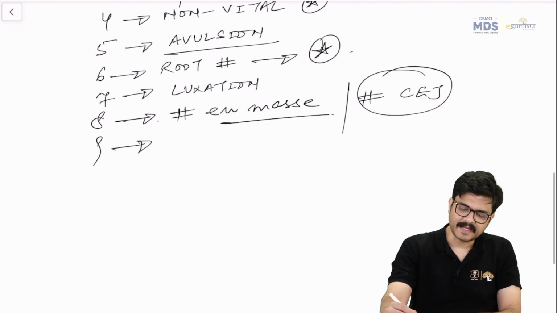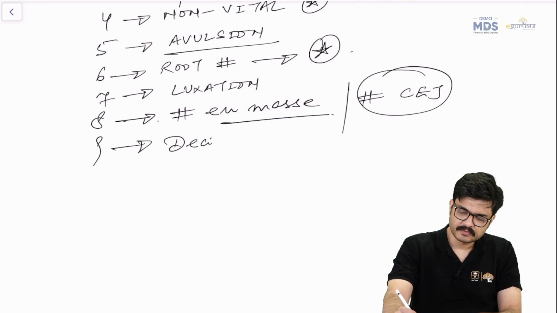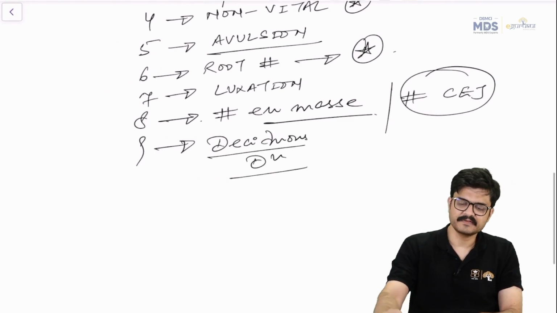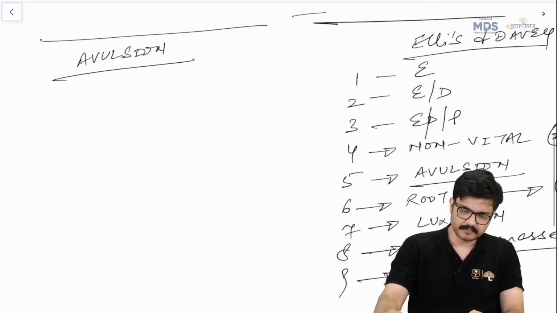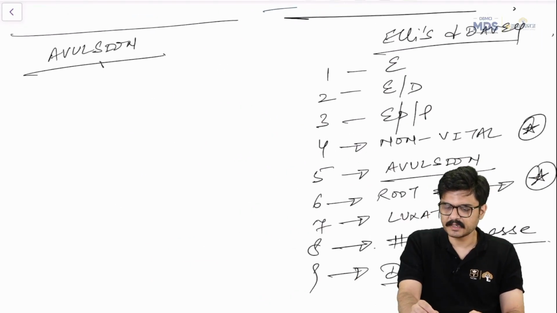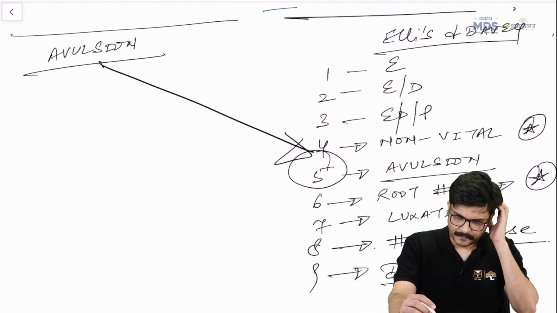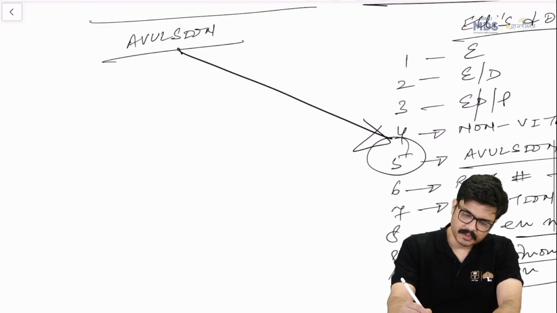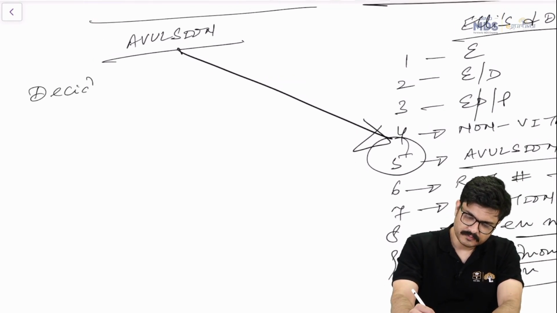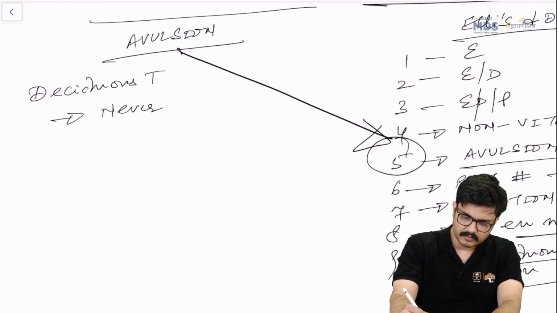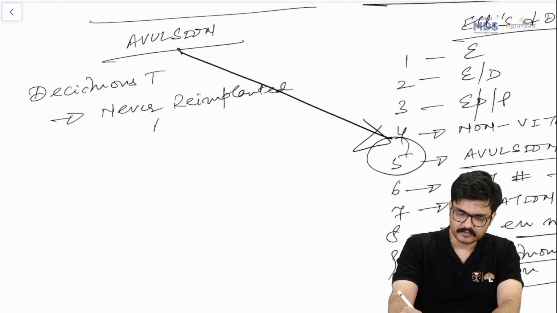And type 9 is a trauma to the deciduous dentition. So first of all, memorize these, right? Next important point, as I said, avulsion is falling in Ellis Davies class 5. Next important point, avulsion, a deciduous tooth is never re-implanted. That's of course one MCQ.